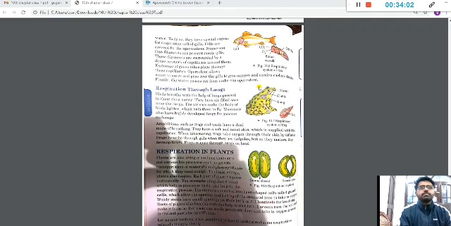Now there comes a stage, if we are specifically talking about frog. So you know that frogs lay their eggs inside the water, and there is a complete development, basically a metamorphosis stage, which you must have read in the last chapter. There comes a tadpole stage during the development of a frog from an egg to a full adult frog. And during the stage of tadpole they have gills.